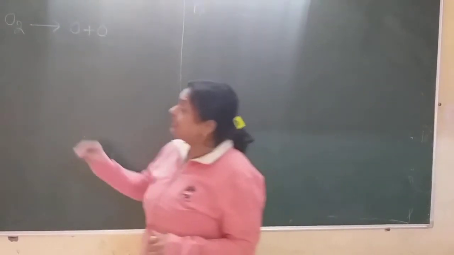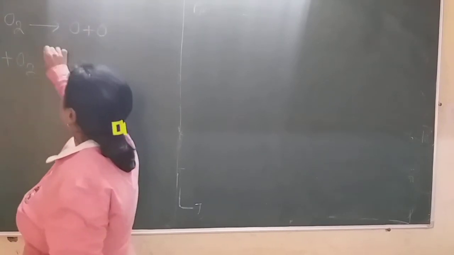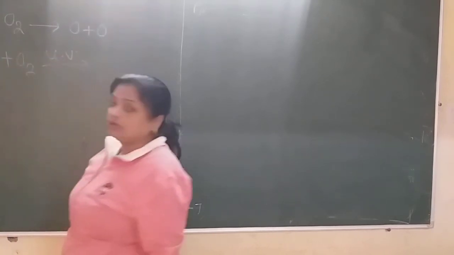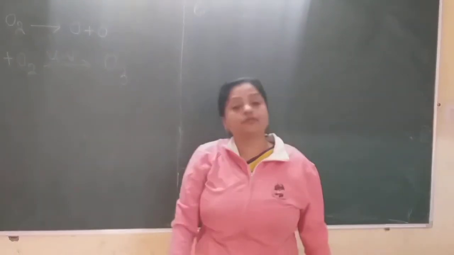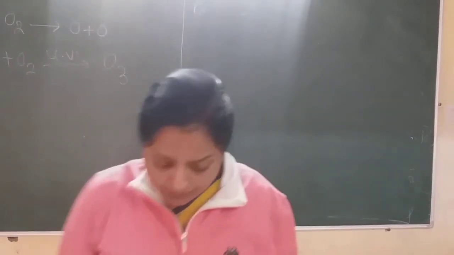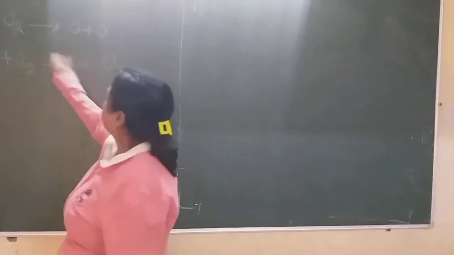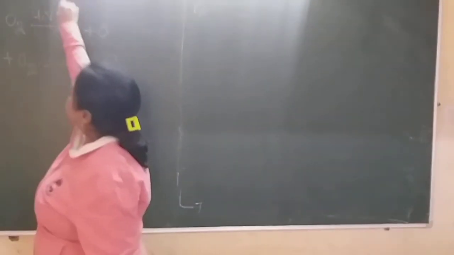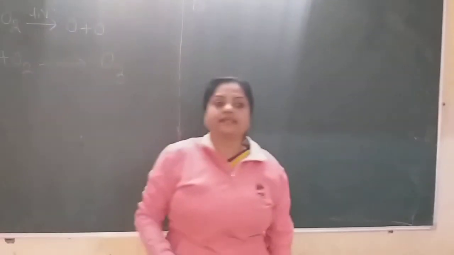And that nascent atomic oxygen, in the presence of ultraviolet rays, gives ozone. That is, there is the formation of ozone. In this way ozone is formed in the atmosphere. First this oxygen in the presence of ultraviolet rays decomposes and then it forms ozone in this way. There is the reaction.